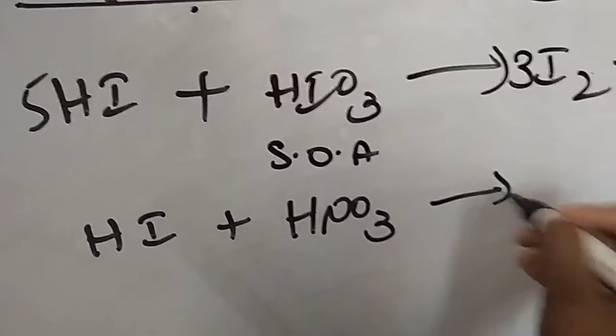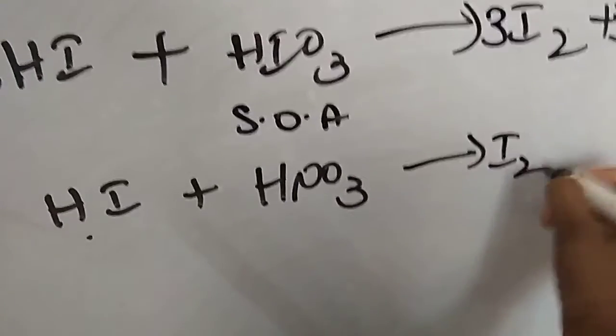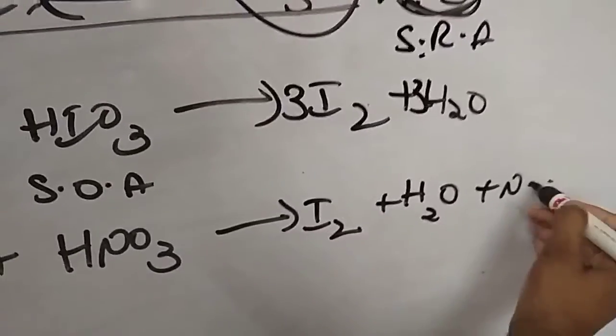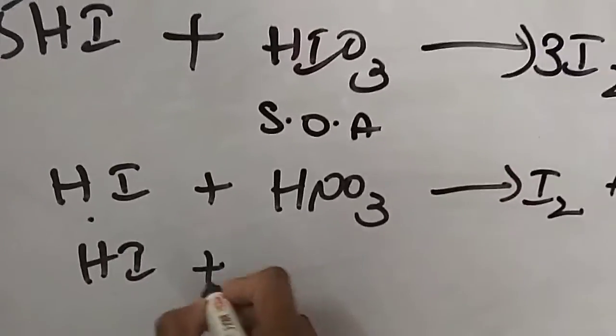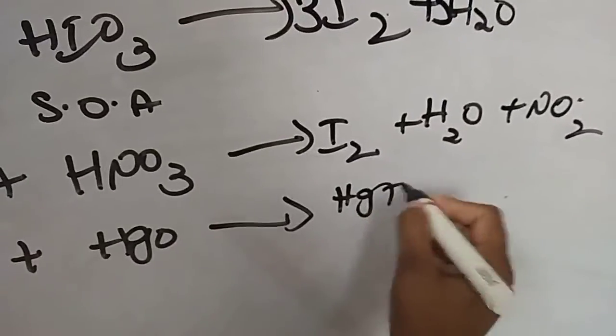If you use HNO3, the hydrogen iodide is converted into iodine, and the further product in the reaction is N2O. You have to balance this equation. Further, this hydrogen iodide also reacts with HgO, and it forms HgI2 plus H2O.